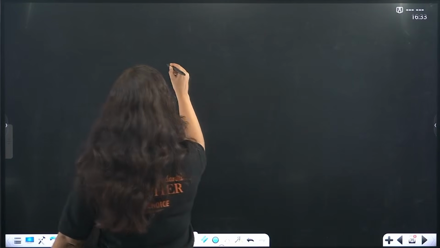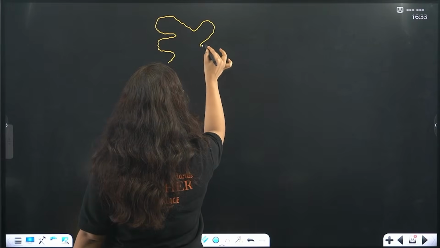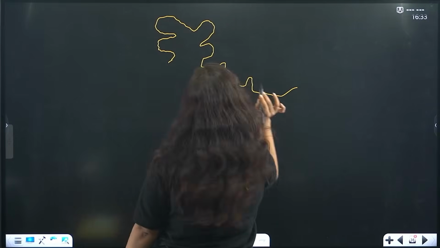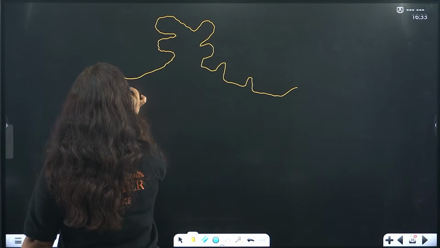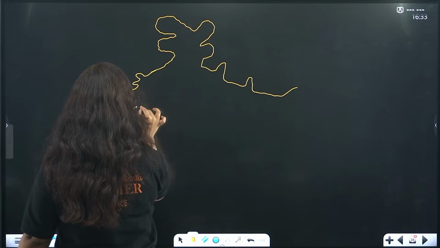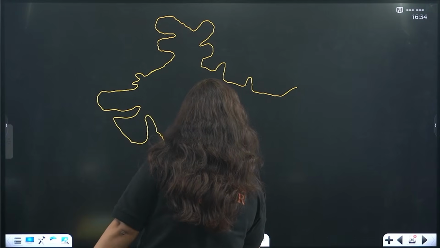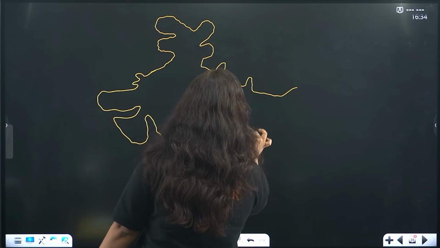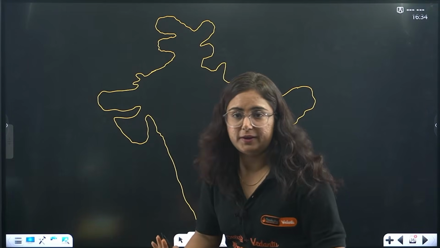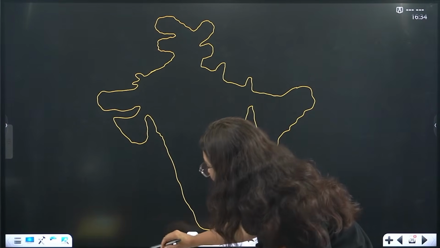So again I am just trying to make a rough map of India. Please excuse me if somewhere it is not accurate as per your expectations. Okay, a rough map of India. I hope it is fine. So now what I want to tell you is that beta, as you just saw, winds are moving from here.